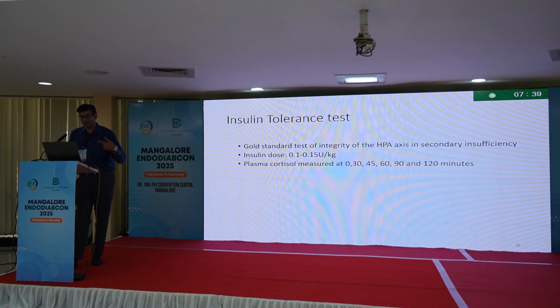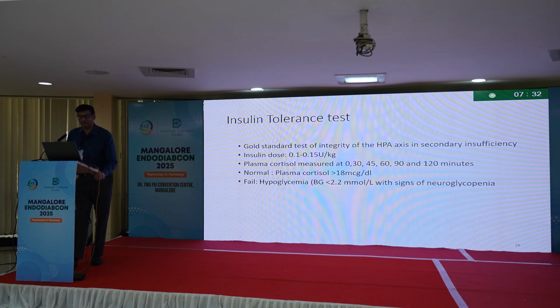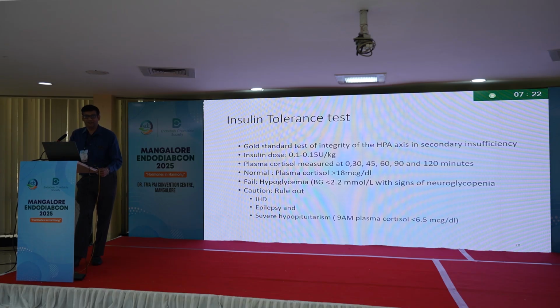Cortisol we measure at 0, 30, 45, 60, 90 and 120 minutes. Anytime the cortisol goes above 18, it's considered normal. But even in the presence of severe hypoglycemia, if the cortisol is still less than 18, then it is positive for secondary adrenal insufficiency. Very difficult to do. You have to rule out ischemic heart disease, epilepsy, severe hypopituitarism, then only go ahead with this test.